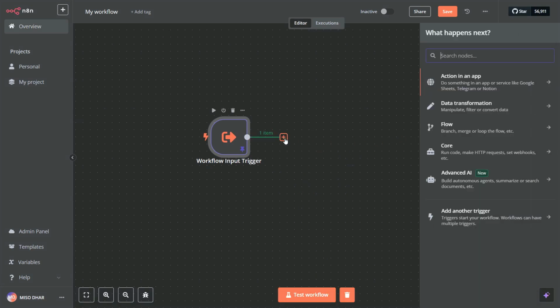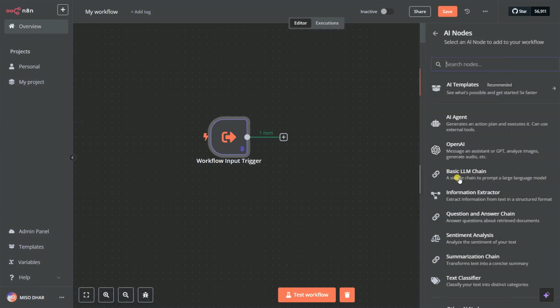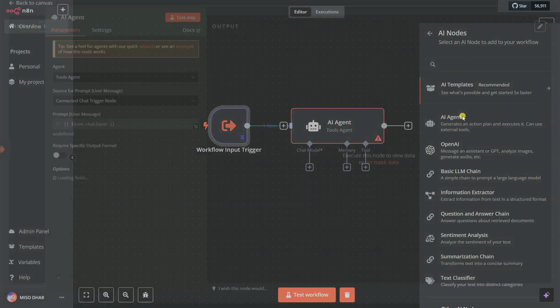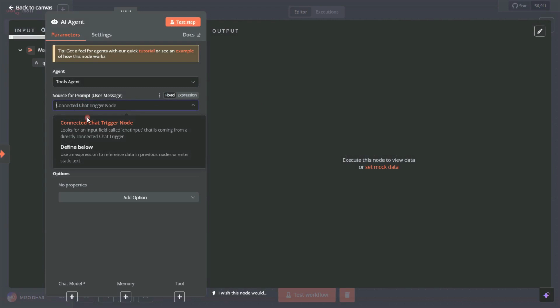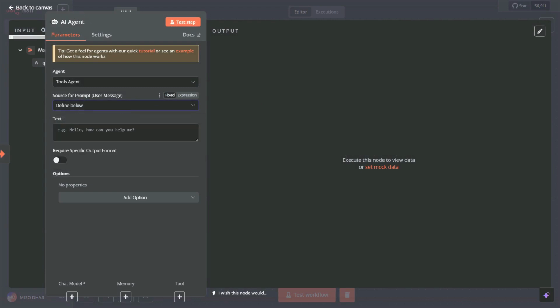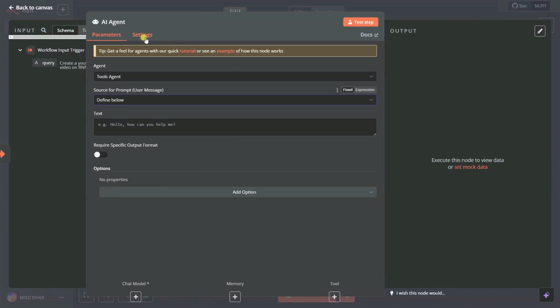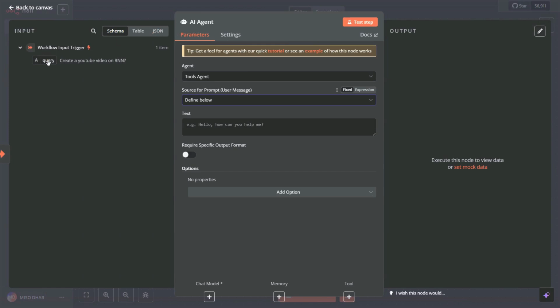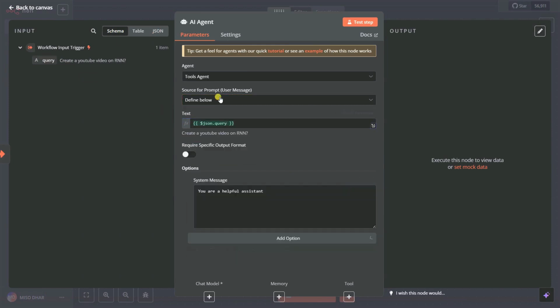Now let's try to click here and give one agent. So advanced agent, AI agents. Then I need to connect here the define below. So then after that, I need to give it my query. So that's our query. And then I need to give it a system message.